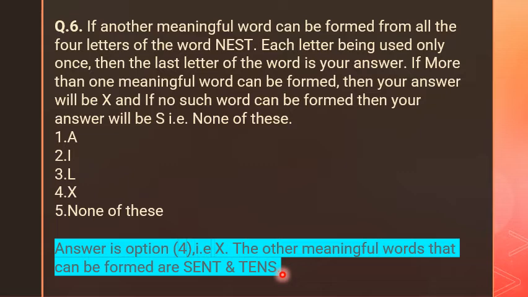Other meaningful words that can be formed are like sent, tens. Here are the alphabets N-E-S-T. From N-E-S-T you can make S-E-N-T, sent, and T-E-N-S, that is tens. It means our answer, according to the question, is the fourth one, that is X.